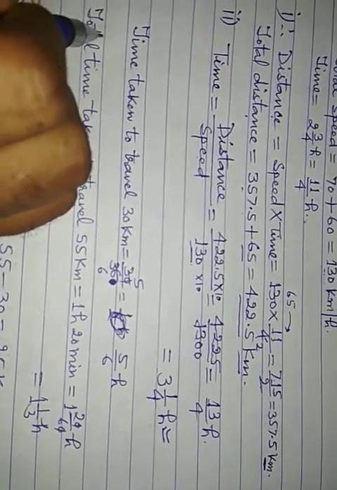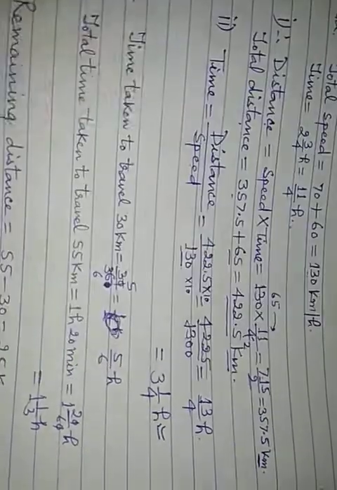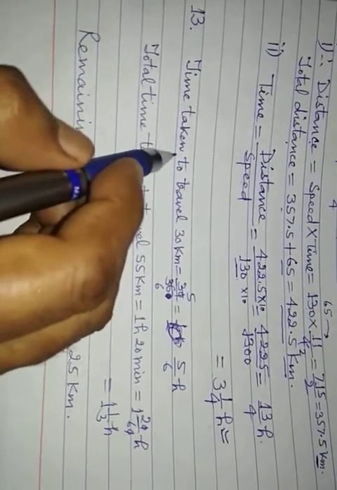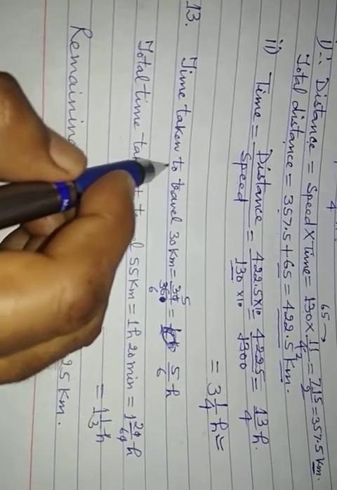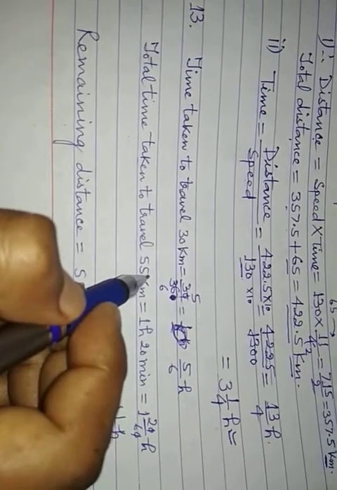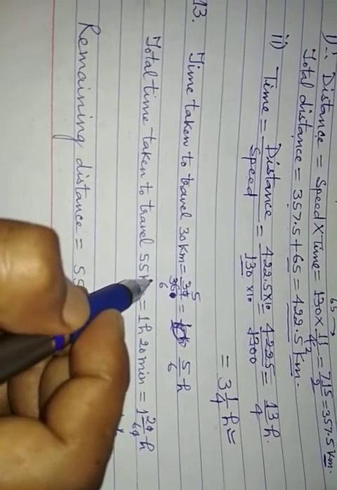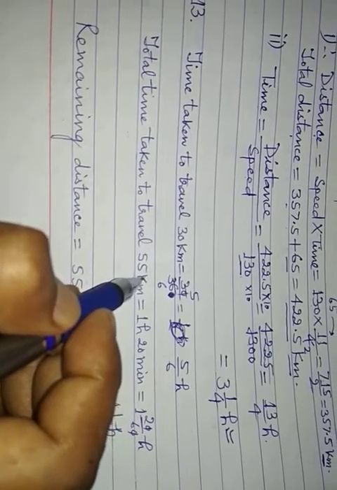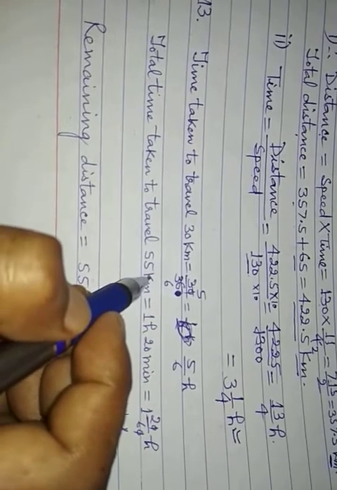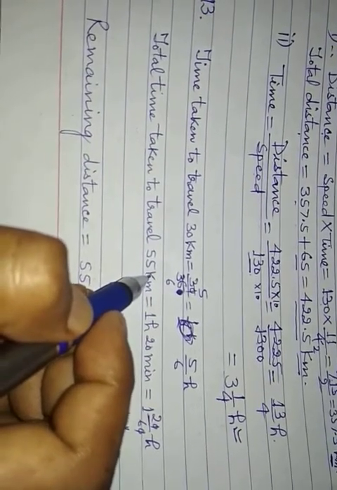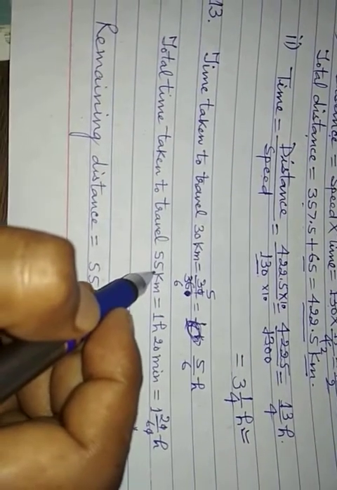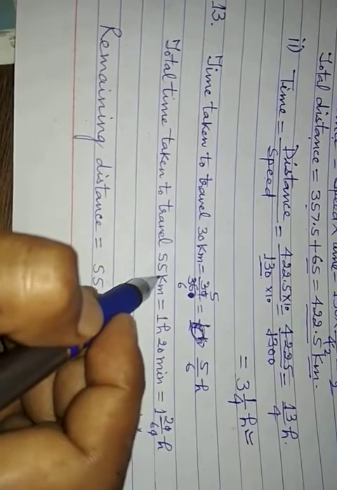Now question number 13. A train is booked to do the run between two places 55 km apart in 1 hour 20 minutes. If it travels for the first 30 km at 36 km per hour, at what speed must it travel for the rest of the distance in order to complete the journey in time?